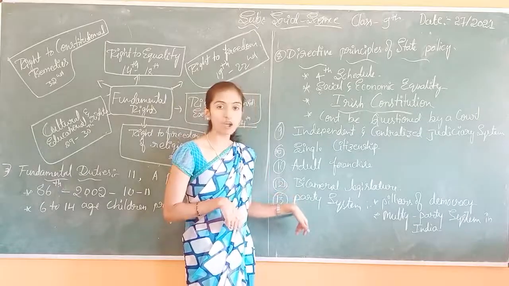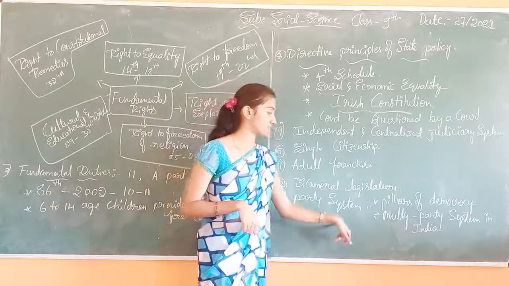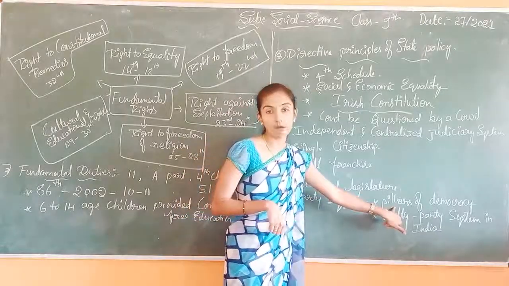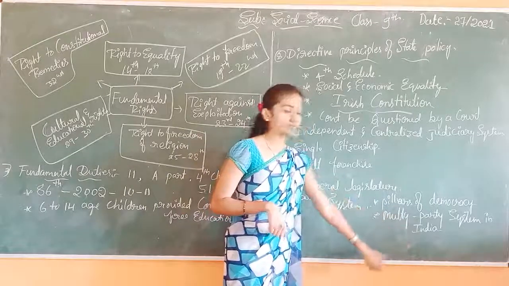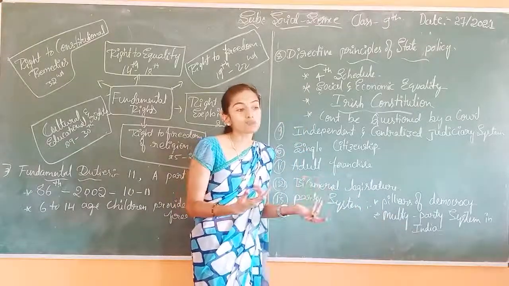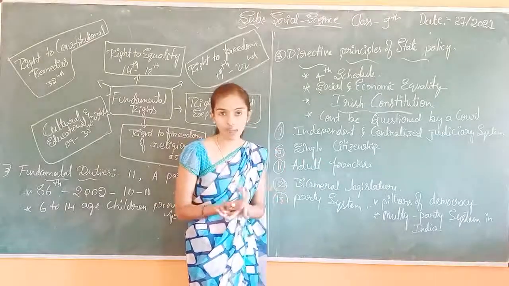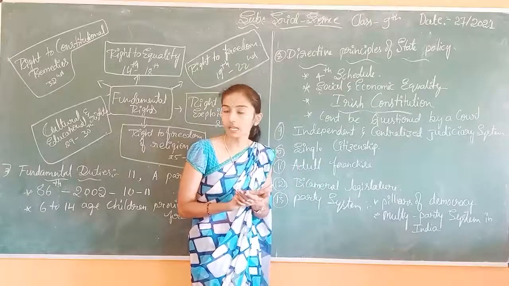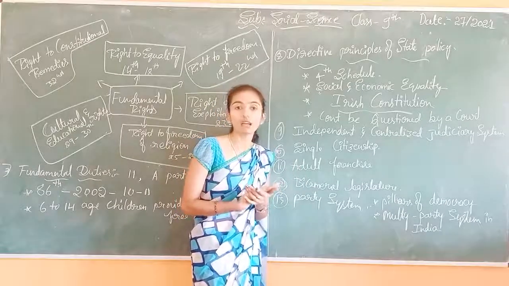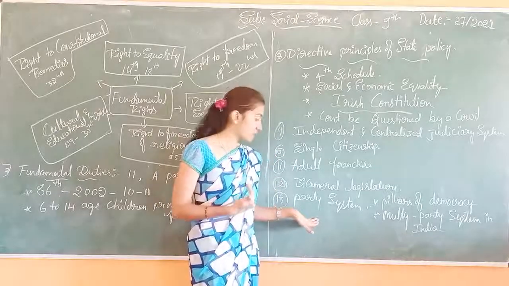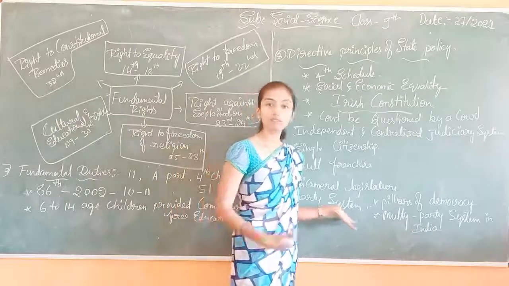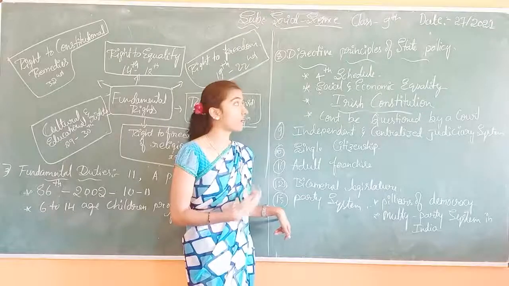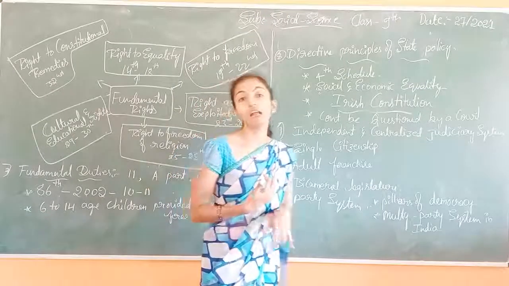Then the last point of our salient features, the party system. It is called a pillar of democracy. The multi-party system is followed in India. Parties, like BJP, Congress, and some other different types of parties, are followed in India. So the party system is included in our constitution. These 13 are called the salient features of our constitution.